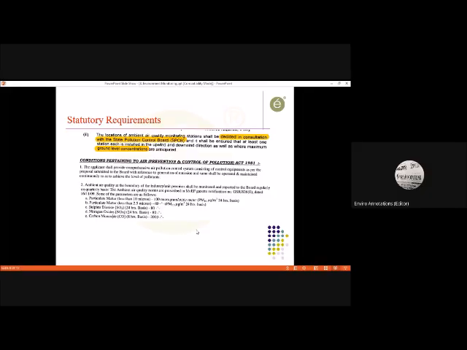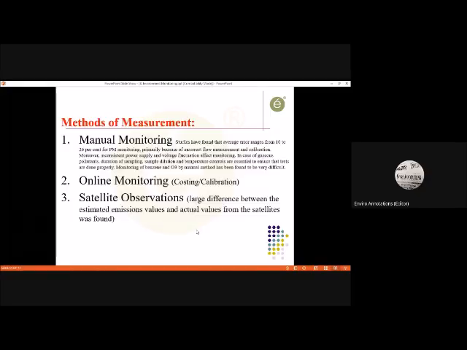Now please note this clause, what they have written, that the ambient air quality at the boundary of the industry or unit premises shall be monitored and reported. Now please note this, we will talk on this. Ambient air quality at the boundary. I had raised this point earlier also. I'll put it again before you. Now, how do we monitor? What are the availability, what kind of methods we follow.